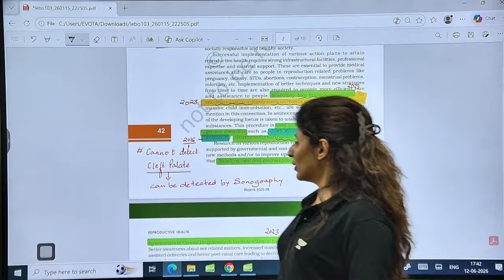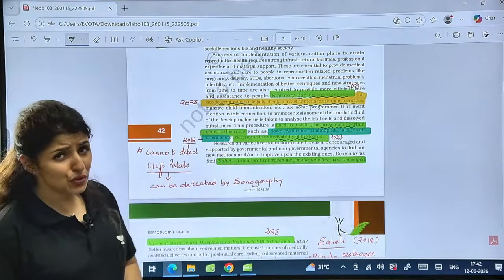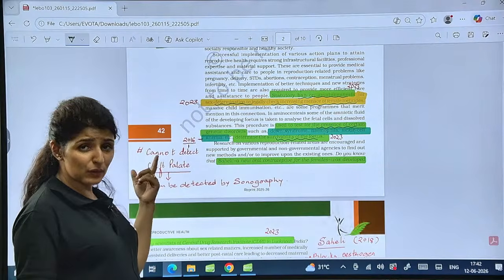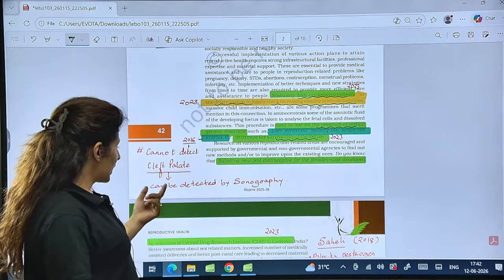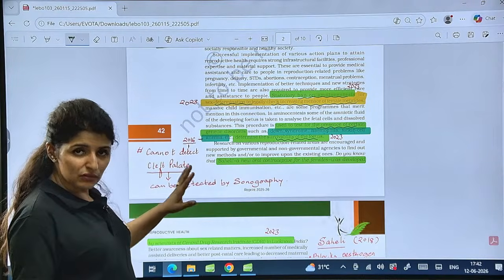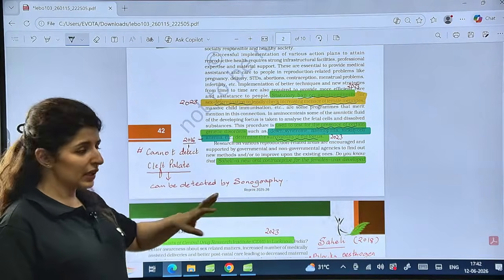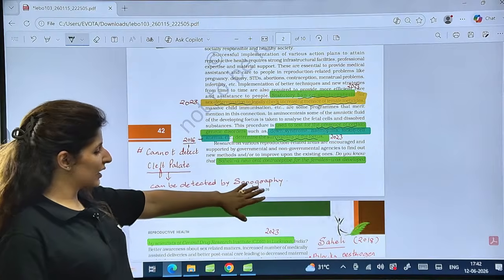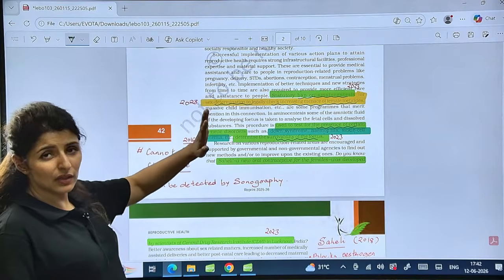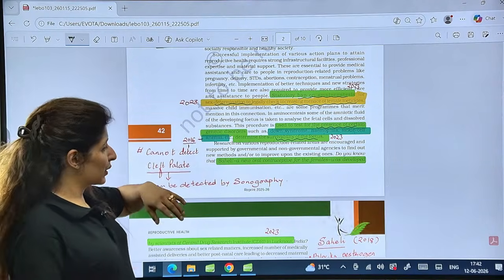Now, can it be used to detect cleft palate? That was asked in 2016. No. It can be detected by sonography. So cleft palate is a structural deformity. It will be identified or detected by sonography. We don't need to conduct amniocentesis for that purpose.